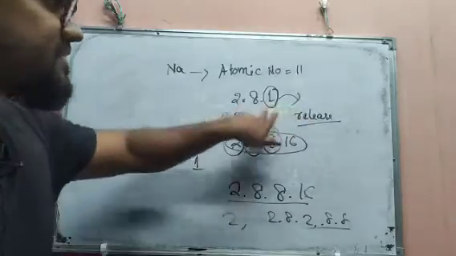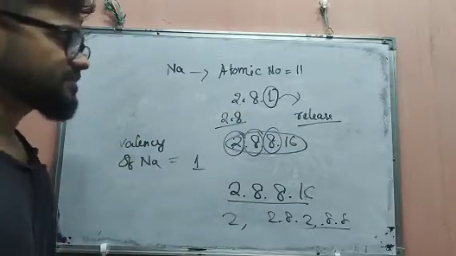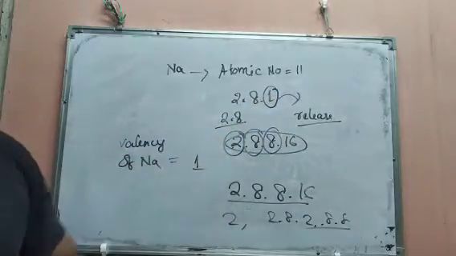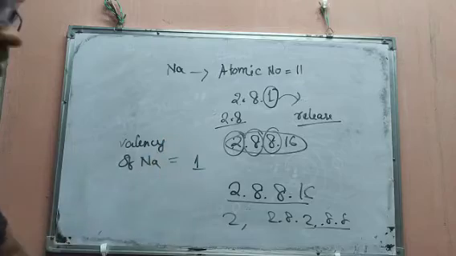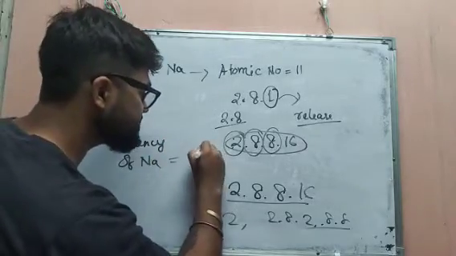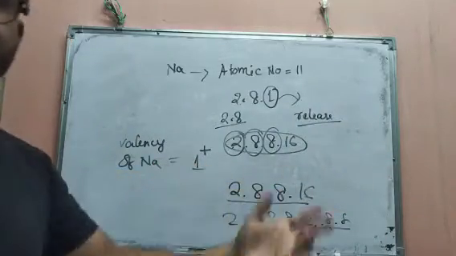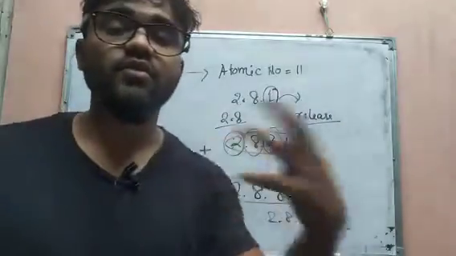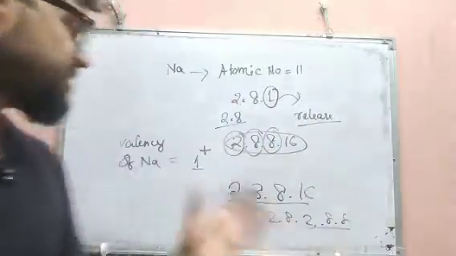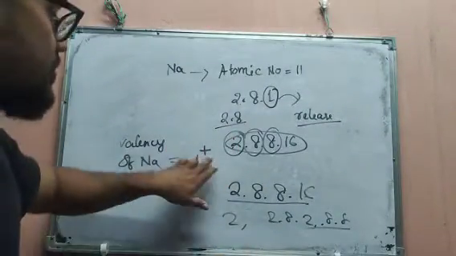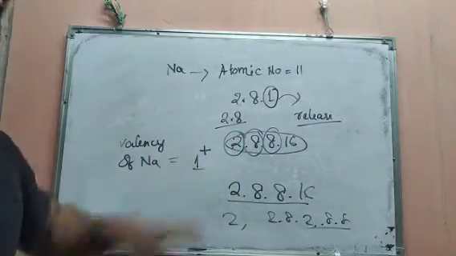But the condition arises whether it will be positive or negative. As he is giving it to someone, not borrowing or taking it, he is rich enough, so we consider the valency as positive.